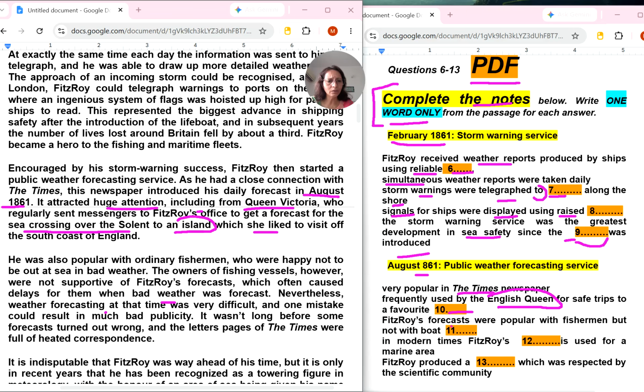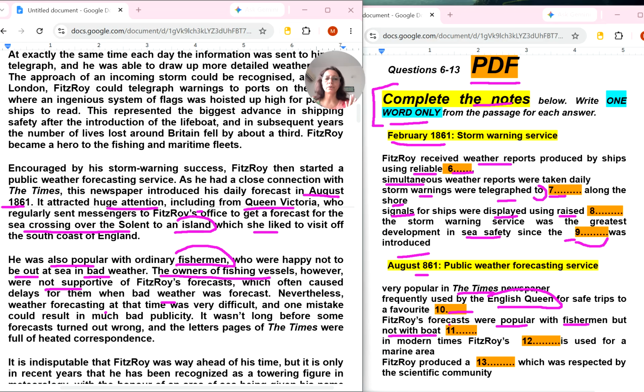Now 11th, Fitzroy forecasts were popular with fishermen but not with boat. Okay. So the fishermen word I can see in the next paragraph. It was also popular with ordinary fishermen who were happy not to be out at sea in bad weather. So forecasts were popular with fishermen but not with boat. Boat, where is boat? But not with the owners of fishing vessels, however, were not supportive.